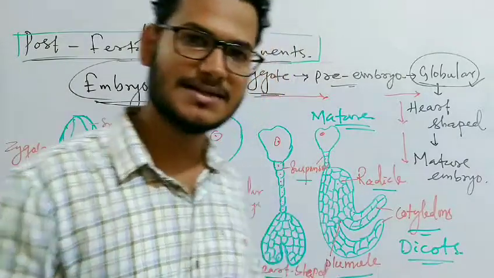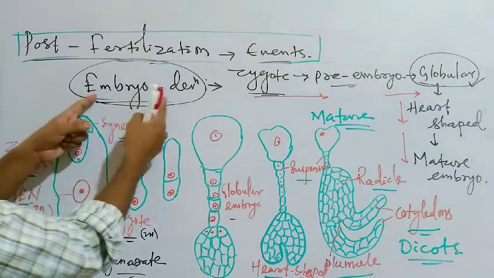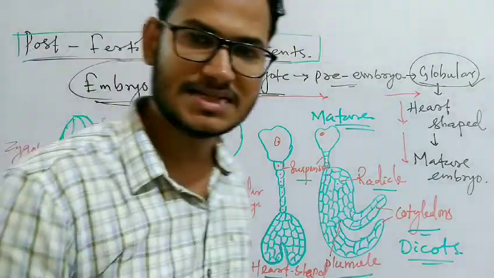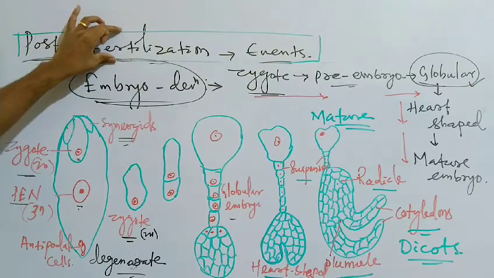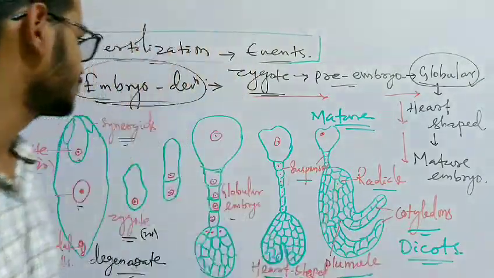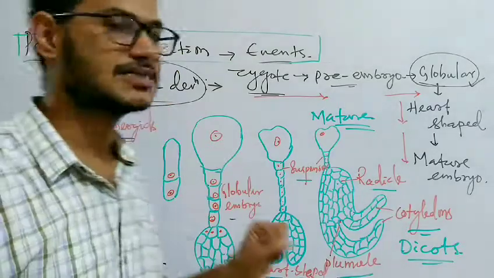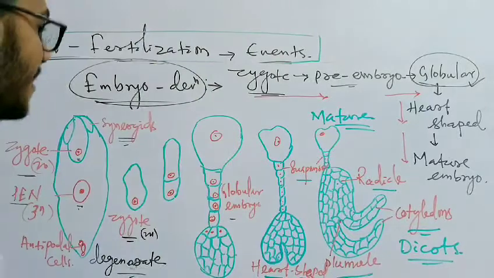After double fertilization, embryo development occurs, which is the post-fertilization event. Embryo development occurs only after successful fertilization, or syngamy.